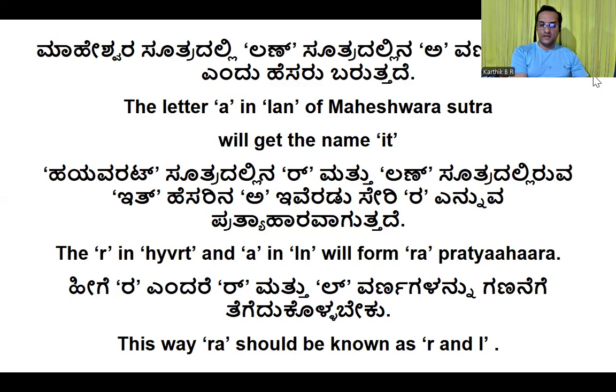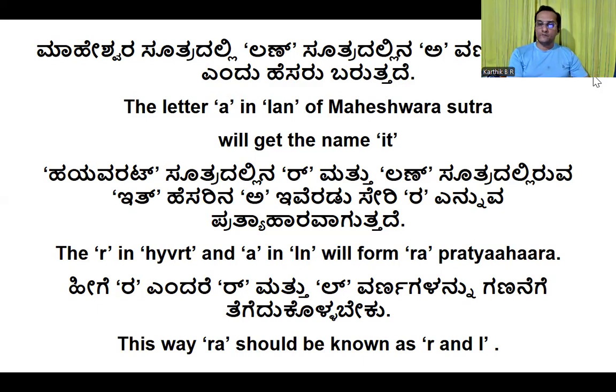The beginning letter in Maheshwara Sutra, combined with a letter in the end which is named It, becomes a pratyahara, and by saying that we have to consider all the letters in between. According to that only, ach, hal, all these abbreviations are pratyaharas we have made.